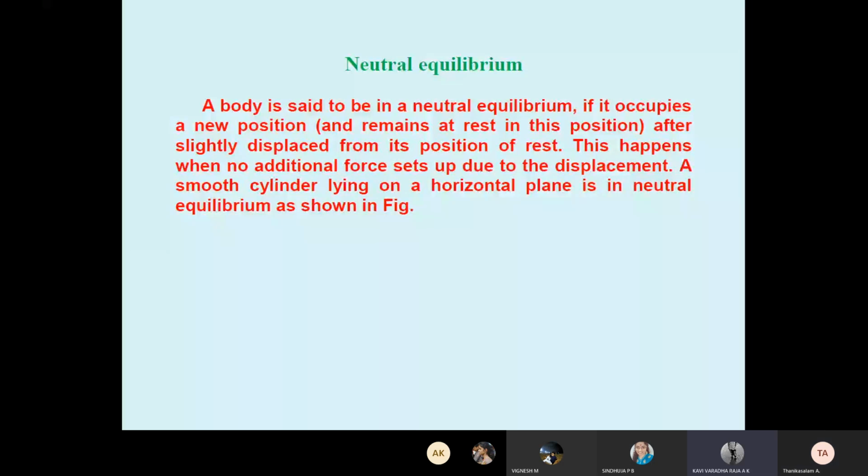A body is said to be in a neutral equilibrium if it occupies a new position and remains at rest in this position after being slightly displaced from its position of rest. This happens when no additional force is set up due to the displacement. A smooth cylinder lying on a horizontal plane is in neutral equilibrium, as shown in the figure.